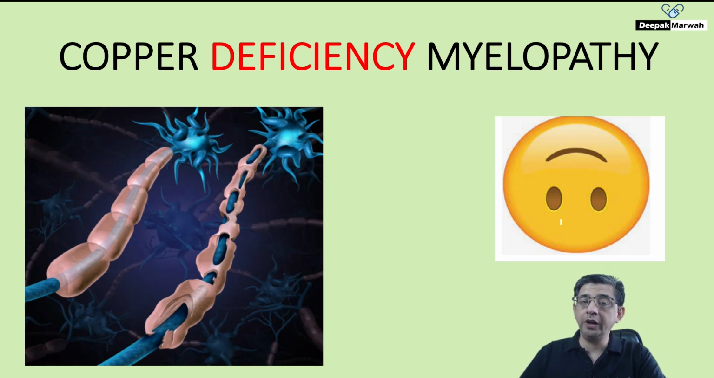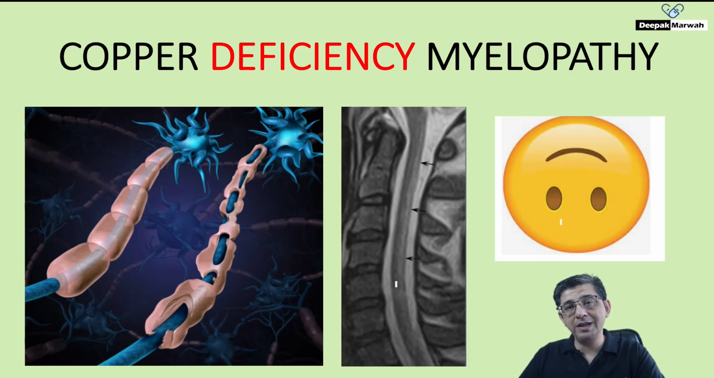Well, from your biochemistry, you are aware that copper plays an important role in methylation reactions, which are important for formation of myelin. Because of copper deficiency, these methylation reactions are hampered, so you get a demyelination of the heavily myelinated tracts. Mainly, the dorsal column is affected. Second, the corticospinal pathway is affected, so the neurological manifestations are identical to that of SACD.